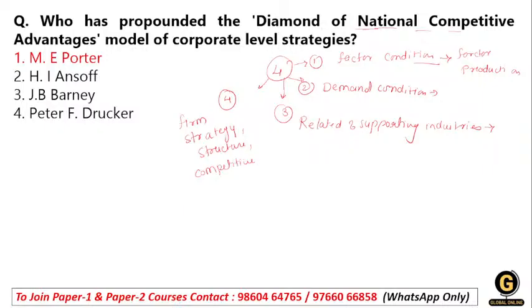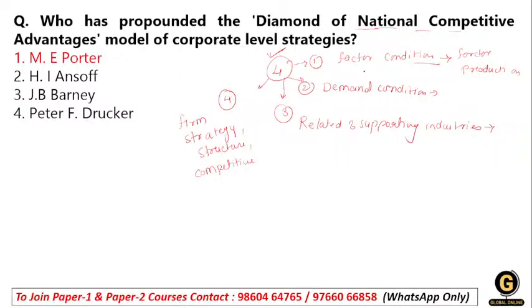So these are all important factors according to Michael Porter, and he mentioned all four components in his model, the diamond model of national competitive advantage. Clear, students?